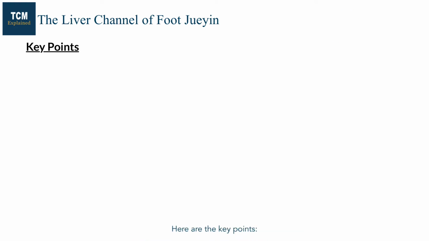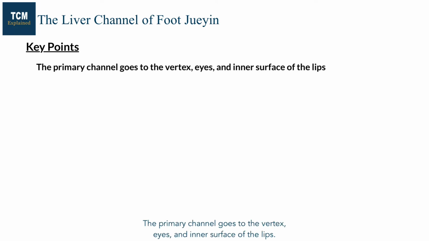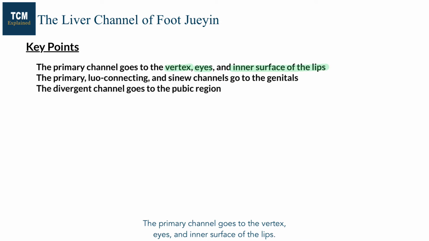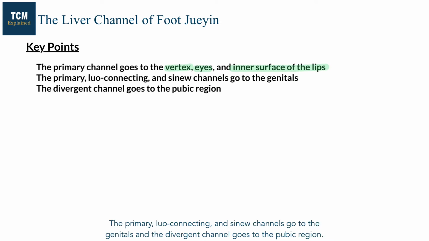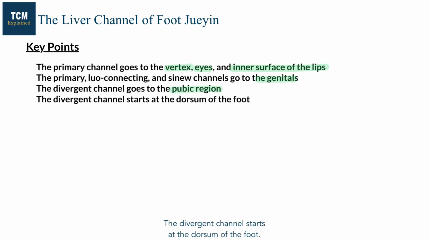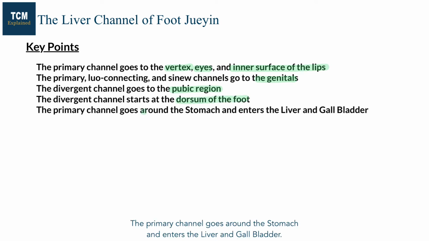Here are the key points. The primary channel goes to the vertex, eyes, and inner surface of the lips. The primary, luo-connecting, and sinew channels go to the genitals, and the divergent channel goes to the pubic region. The divergent channel starts at the dorsum of the foot. The primary channel goes around the stomach and enters the liver and gallbladder.